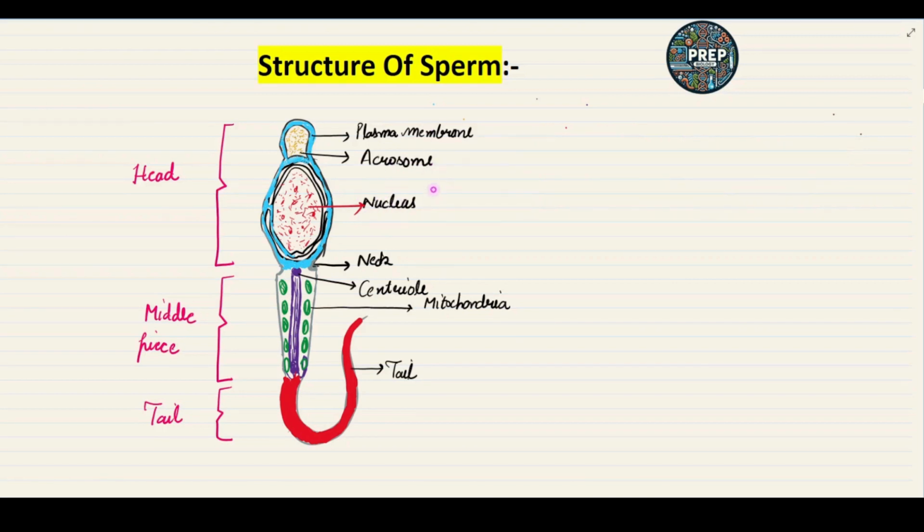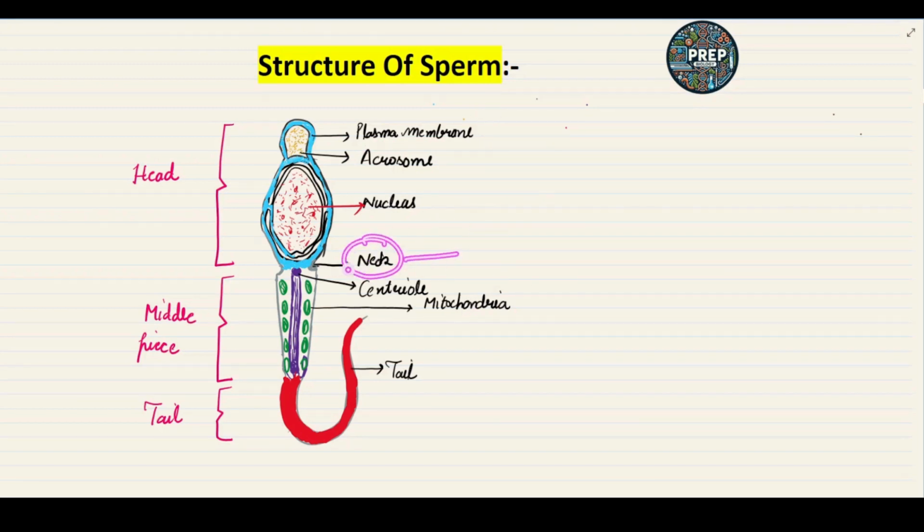Because when the penetration of the sperm occurs into the ovum, this is the ovum, and the sperms enter into the ovum, it occurs by the secretion of many acrosomal enzymes, which help the sperm to penetrate inside the wall of the ovum. So the acrosome contains many enzymes which help in the fertilization process. This is all about the head region.